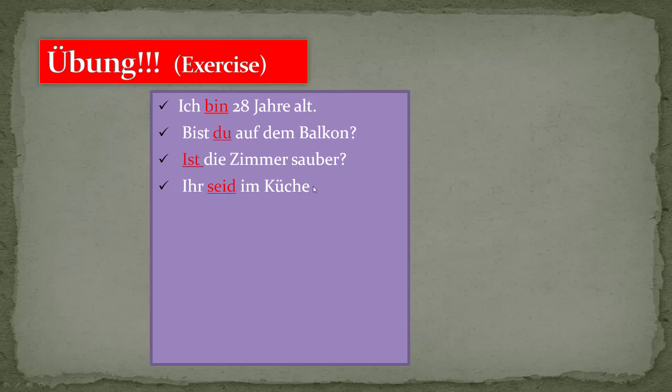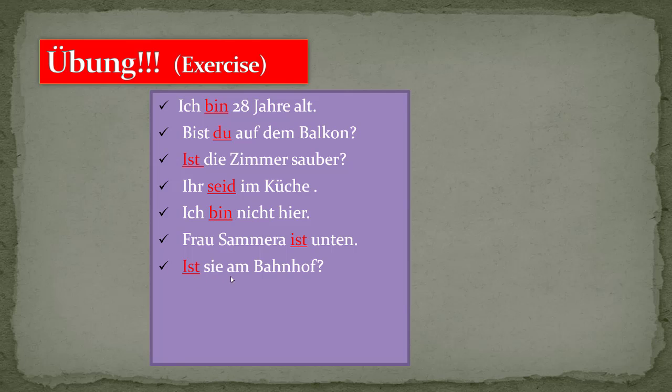Hier seid ihr in der Küche, like they are in the kitchen. So we are using ihr, so the conjugation should be seid. Ich bin nicht hier. I am not here. Bin, because the conjugation for ich with sein is bin. Frau Samira ist unten. The lady Samira is downstairs. So why are we using ist here? Because, as I told you, for sie we have to use the conjugation ist.